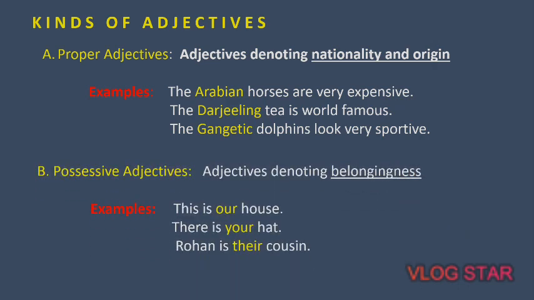Now let's move on to the second category, the possessive adjective. Possessive adjectives are those which indicate some kind of belongingness. We can see this in the examples given here: our house, your hat, their cousin. We know that these words, our, your, and their, are also used as pronouns, but here they are immediately followed by nouns. So these words are performing the role of adjectives, and since they refer to some kind of belongingness, they are called possessive adjectives.